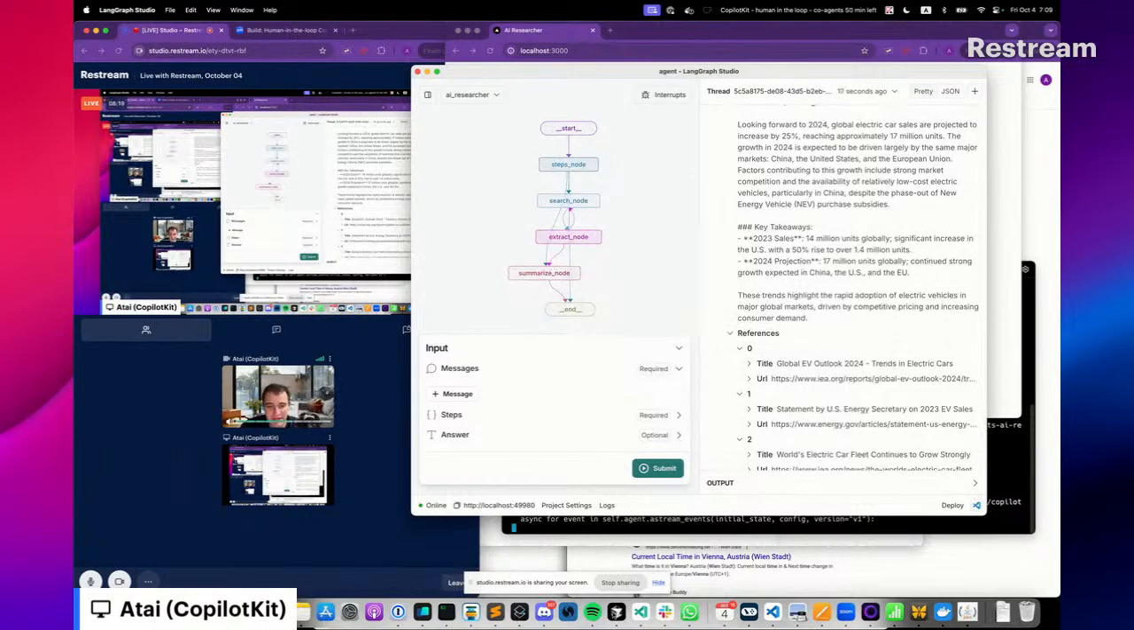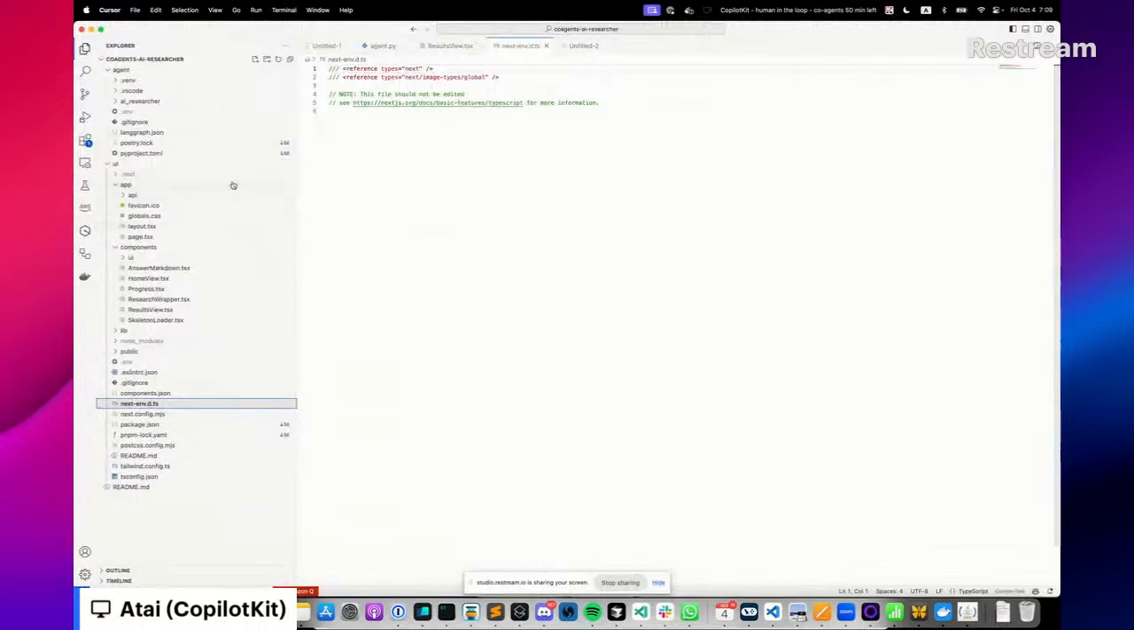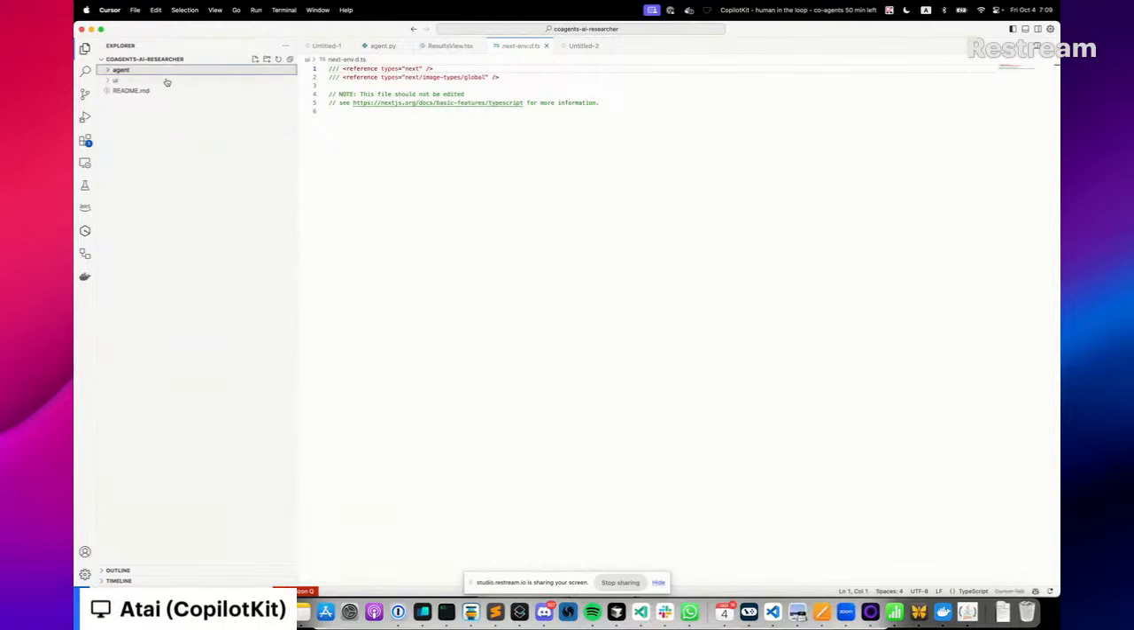Now let's actually dig into the code and see how you can build something like this yourself. And by the way, everything here is open source. CopilotKit itself is open source, and so is this example. You can go to our repo and look at the examples folder, and you see the co-agents AI researcher, and you can check this out yourself. So we have two components of this agent. We have the agentic side, and we have the application side. Let's first look at the agentic side.